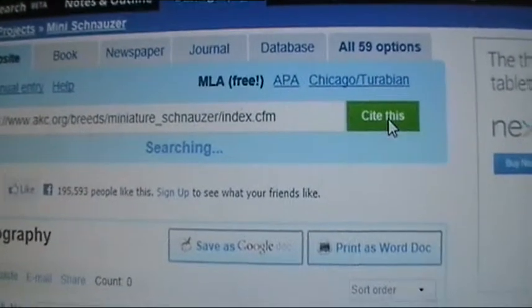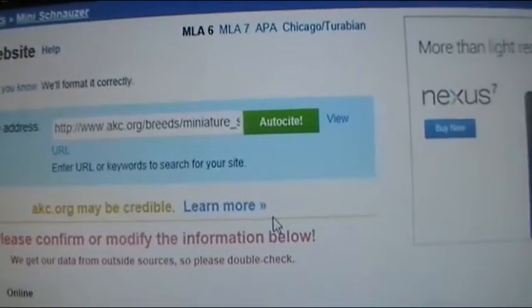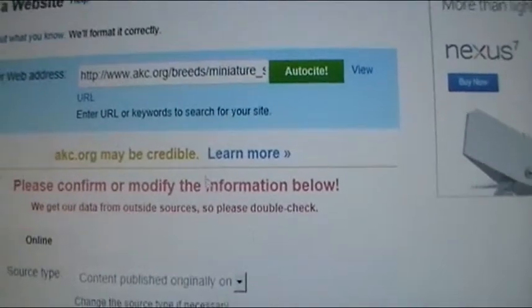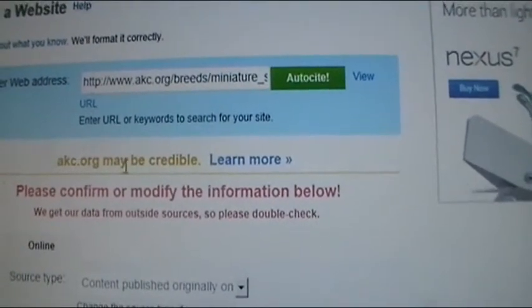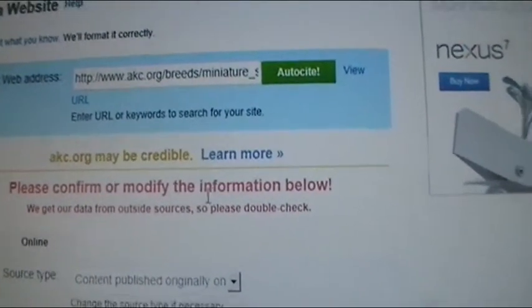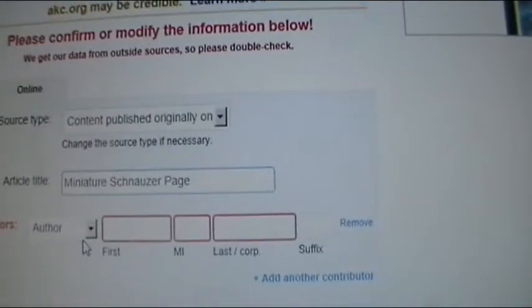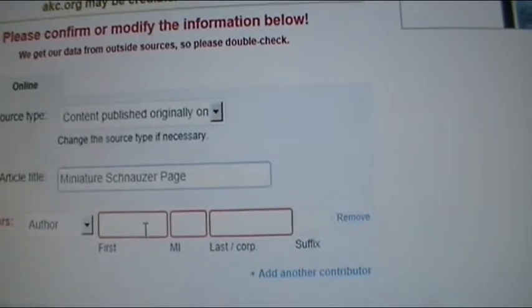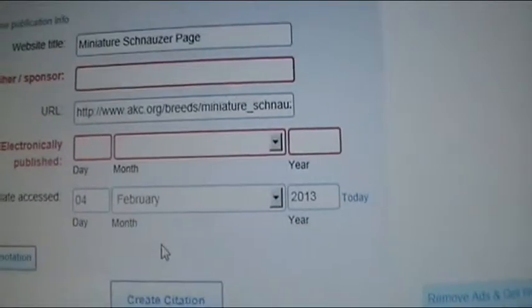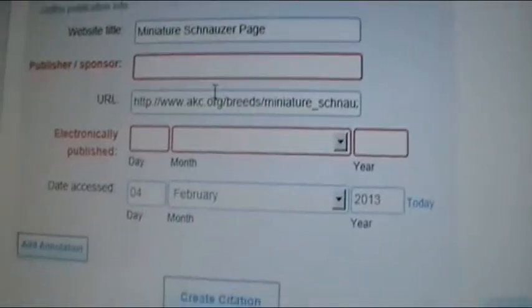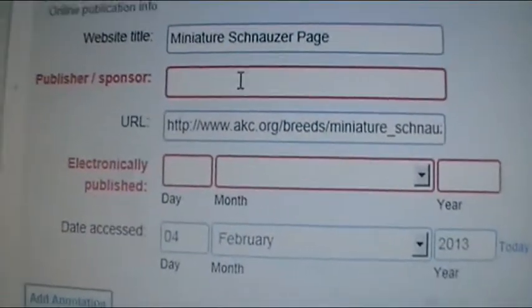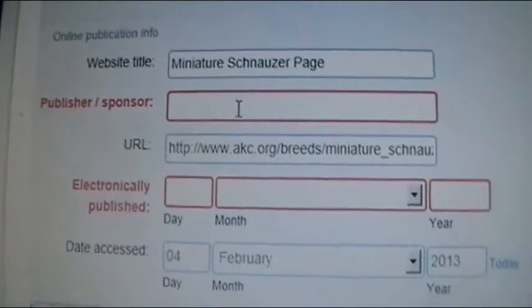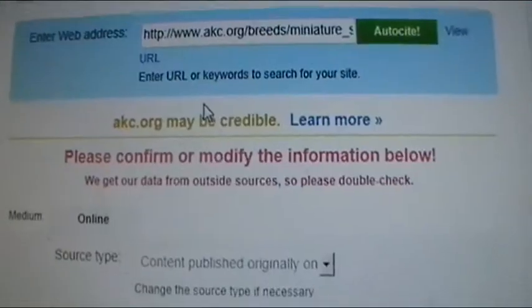Cite this. Searching. Oh, look, there it is. akc.org. Yep, that's it. All right, so this is the information it's telling me I still need to cite, which, can you see that? I could obtain from the website itself. But for purposes of being short, I think I'm going to go ahead and skip on to the next site